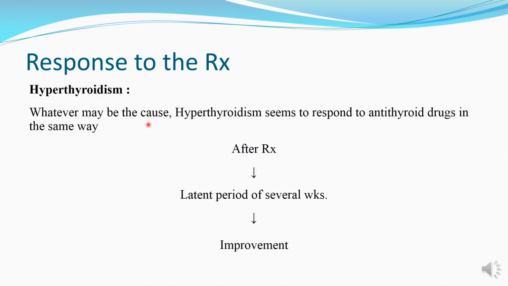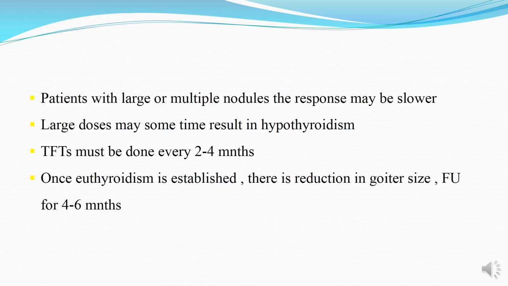So in hyperthyroidism, the treatment takes several weeks and then improvement is seen, as already discussed. Patients with large or multinodular goiter respond slowly as compared to those with single nodular goiter. Large dosages may sometimes result in hypothyroidism, wherein there is deficiency of thyroid hormone.